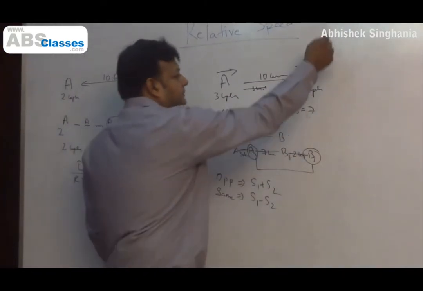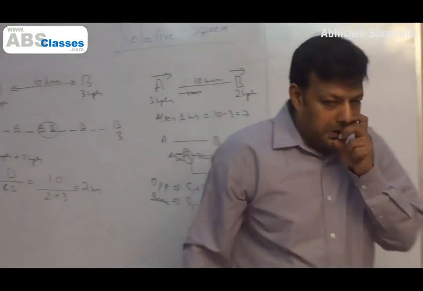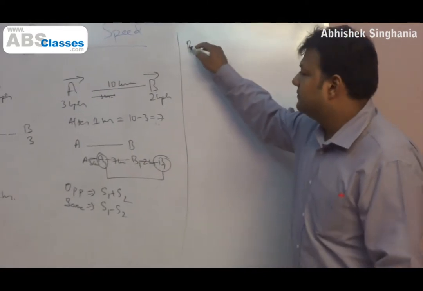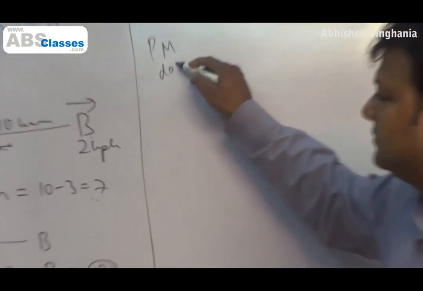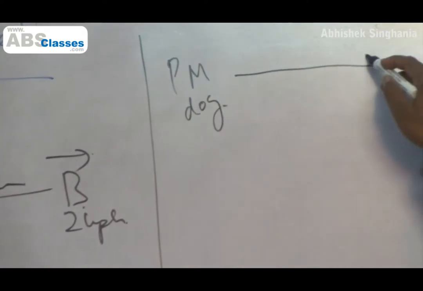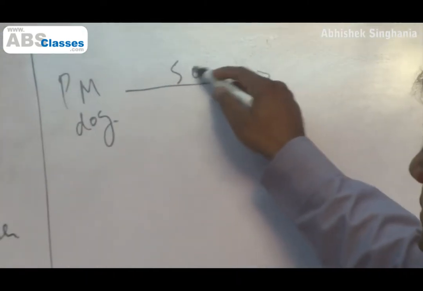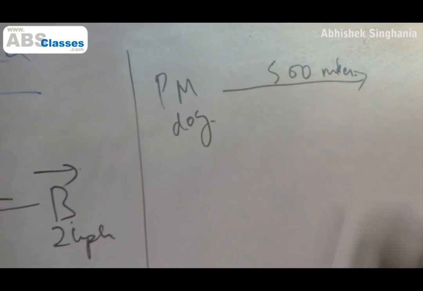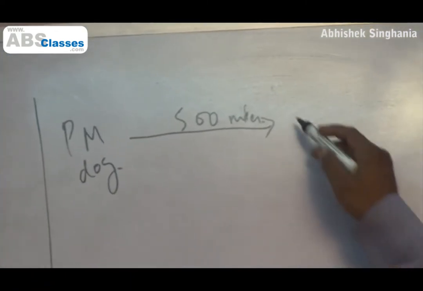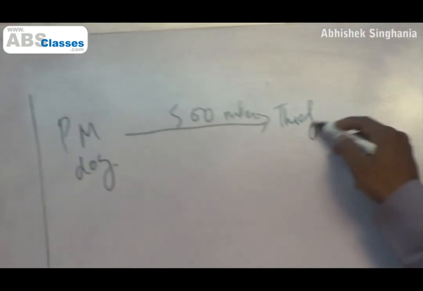Let's take an example. Say there is a policeman with a dog. He sees a thief who is like 500 meters away. Thief is here, 500 meters away.